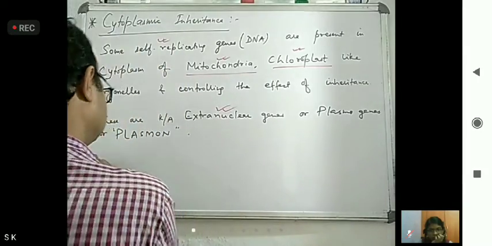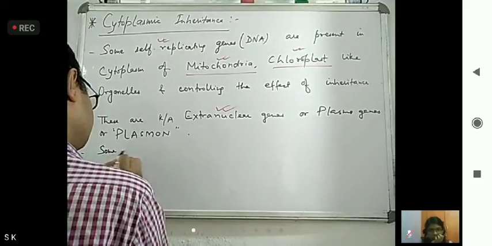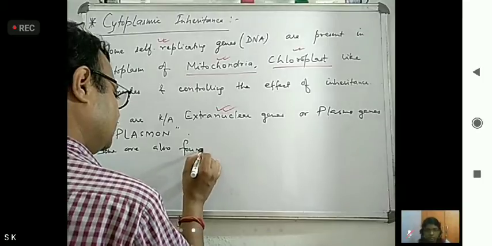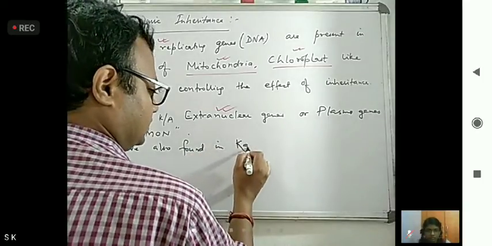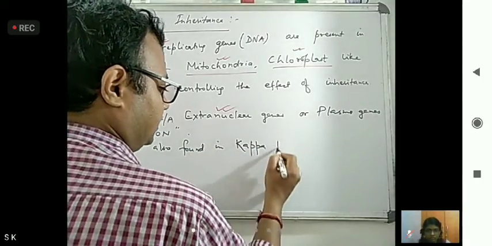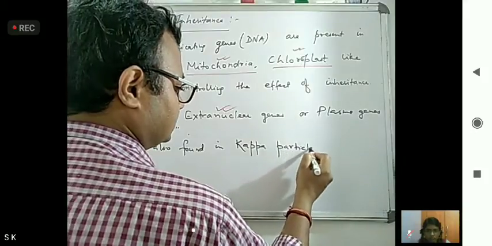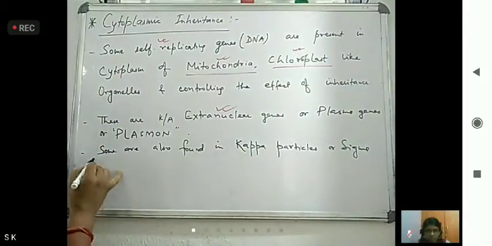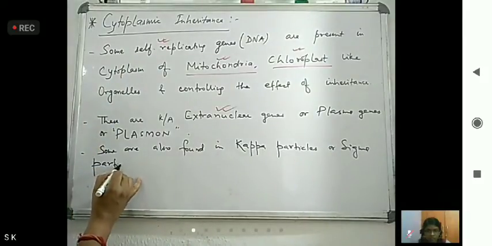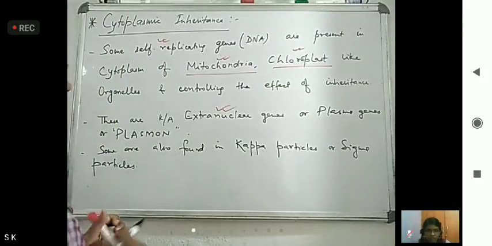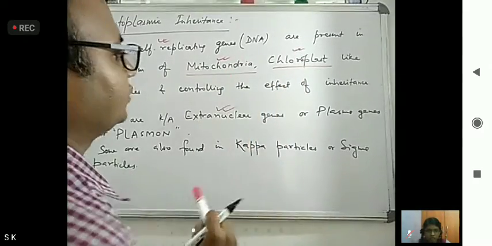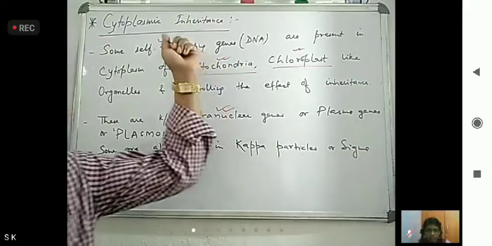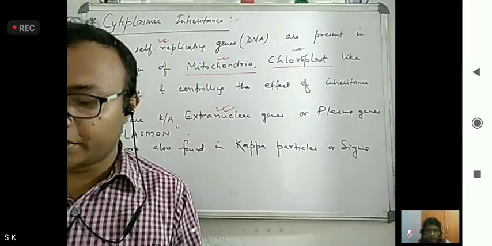Some are also found in kappa particles or sigma particles. But you also have to remember that mitochondria and chloroplast are extranuclear genes or cytoplasmic inheritance organelles.